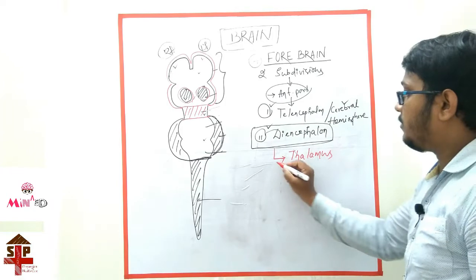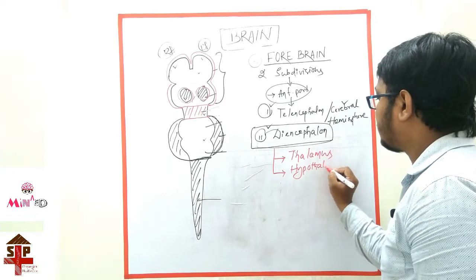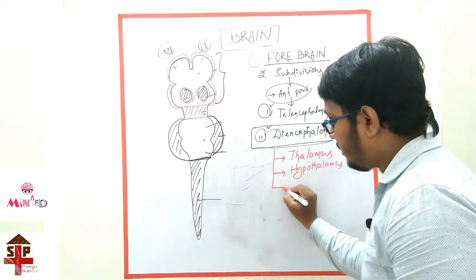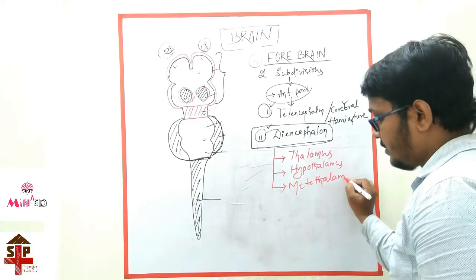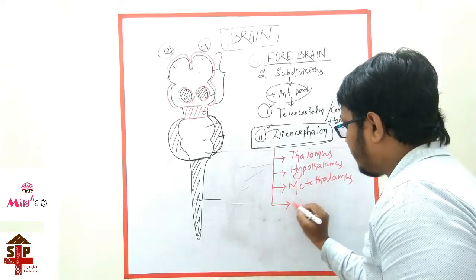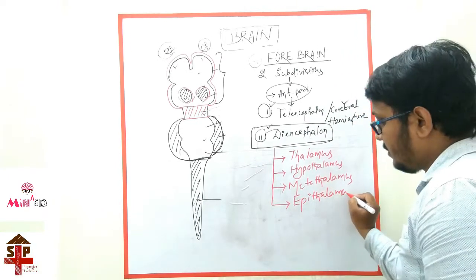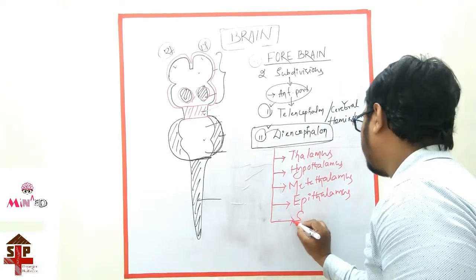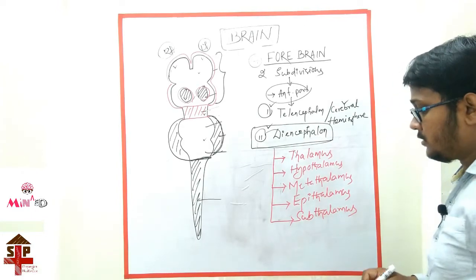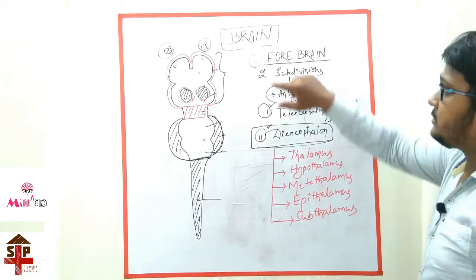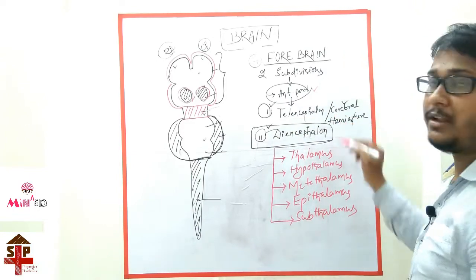One is the thalamus, second one is the hypothalamus, third one is the metathalamus, fourth one is the epithalamus, fifth one is the subthalamus.